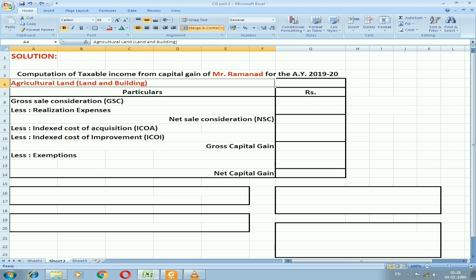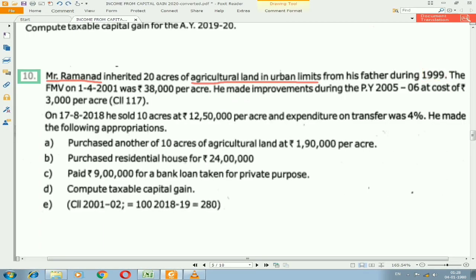Computation of taxable income from capital gain of Mr. Ramanand. Agricultural land will come under the category of land and building. It is also a long-term capital asset. Now we'll start with taking the sale consideration. The entire land is not sold. We have 20 acres of agricultural land, of which 10 acres are sold.